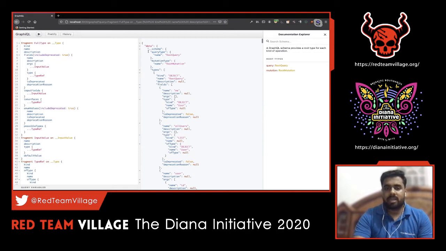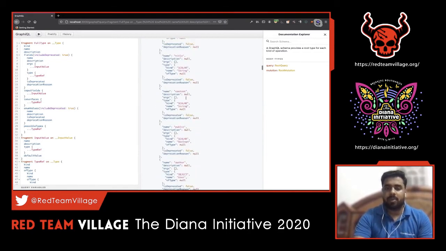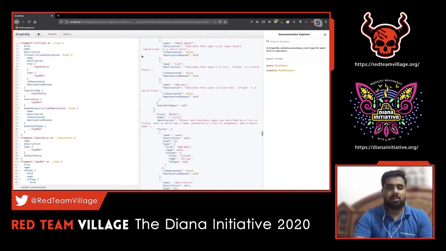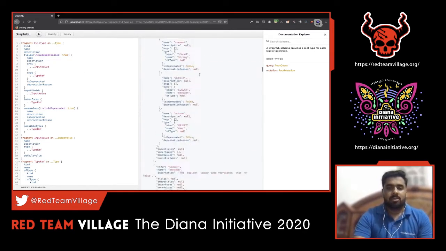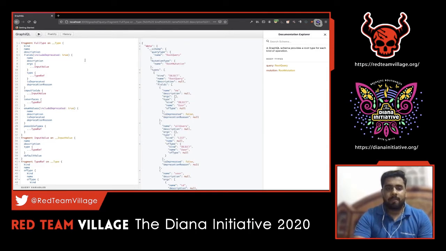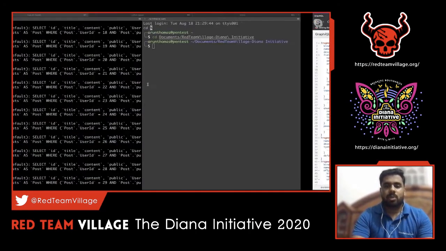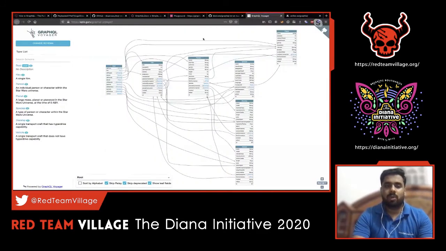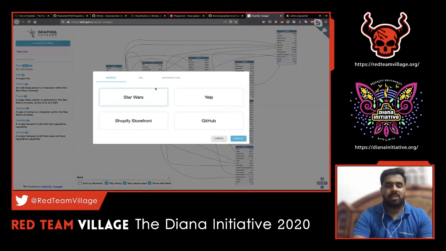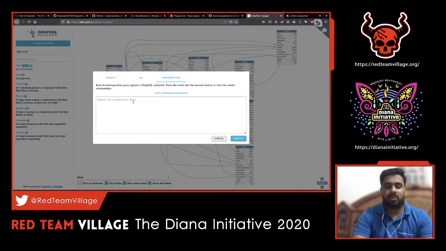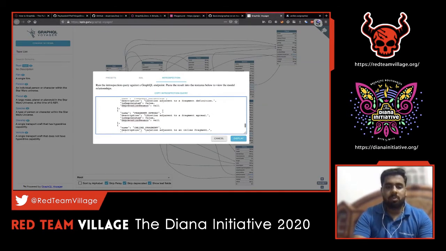You can see on the right side a big response has come up. You can think of this console like a Repeater tab, wherein we send a request and get a response. So this is the response for this particular query. Let's take this response. There is one more tool I have talked about called GraphQL Voyager. We can take this introspection output and paste it into this web application. Later on, you can visit this website for any application. Just copy the introspection output here and click on display.